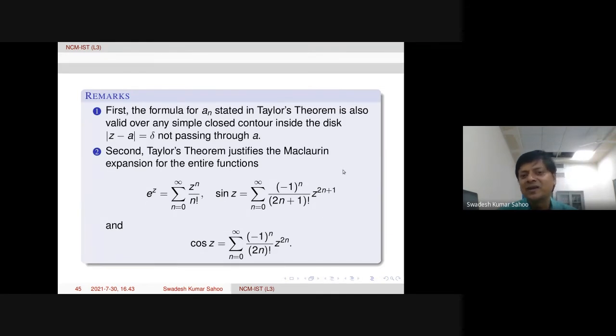And we know the formula: nth derivative at 0 over n factorial. So the nth coefficient can be computed. Of course, depending on the function the complexity will vary, but these are simple functions. Therefore this can be computed easily.